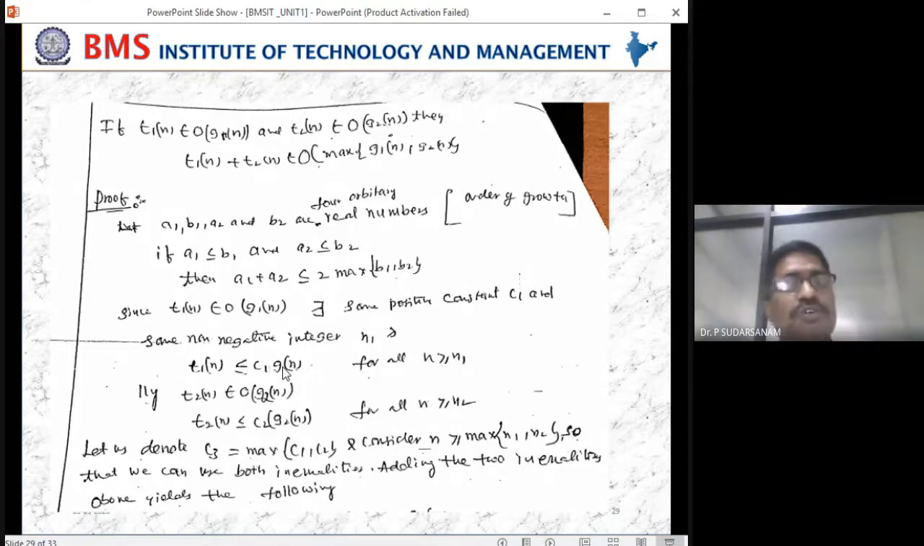So they have given T1 of n belongs to order of G1 of n and T2 of n belongs to order of G2 of n. According to the definition of big O, we write the inequality symbol, that is less than or equal to. When you write less than or equal to, you have to multiply with some constant. So that is what we have written here. Now Arjun, any doubt?